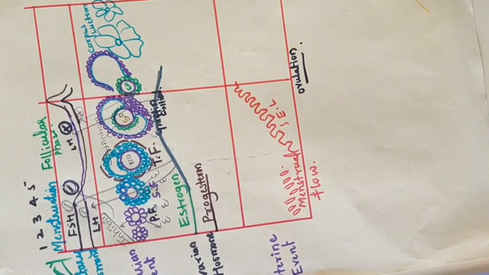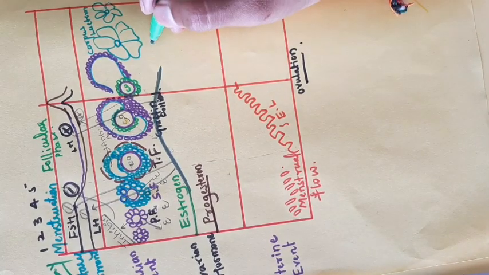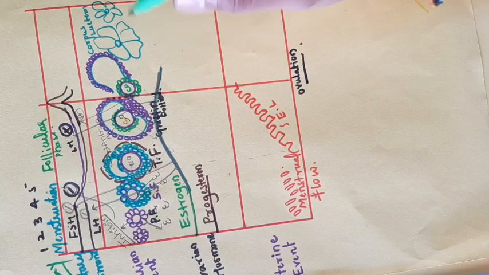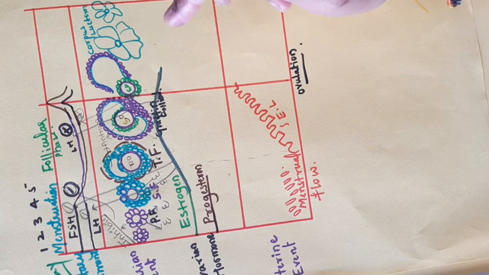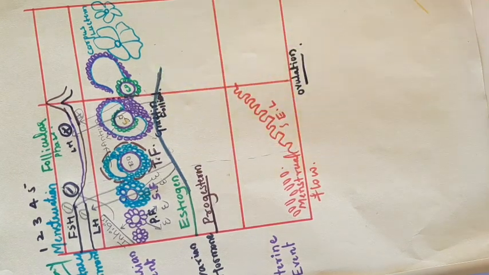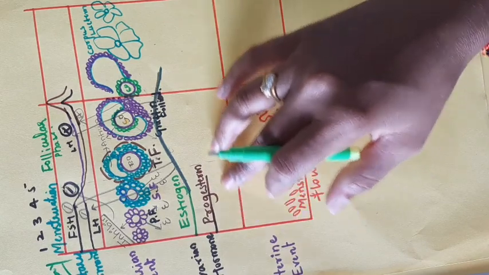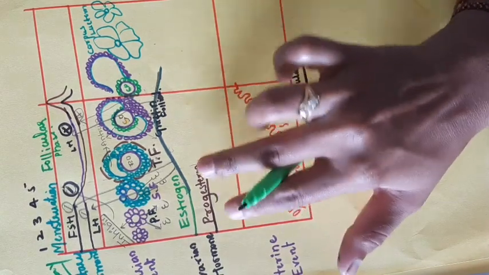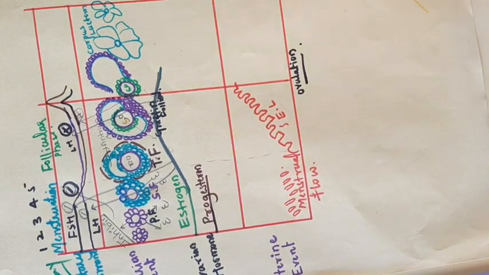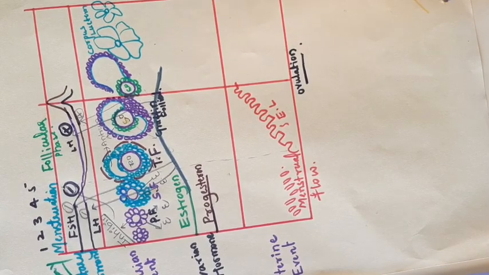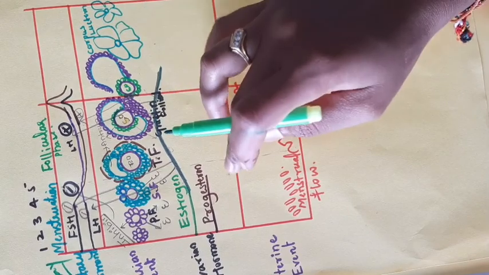Then when the corpus luteum is formed, only after the corpus luteum formation can you see the progesterone. Up to this stage we can't see any role of progesterone. Only the corpus luteum secretes the progesterone.